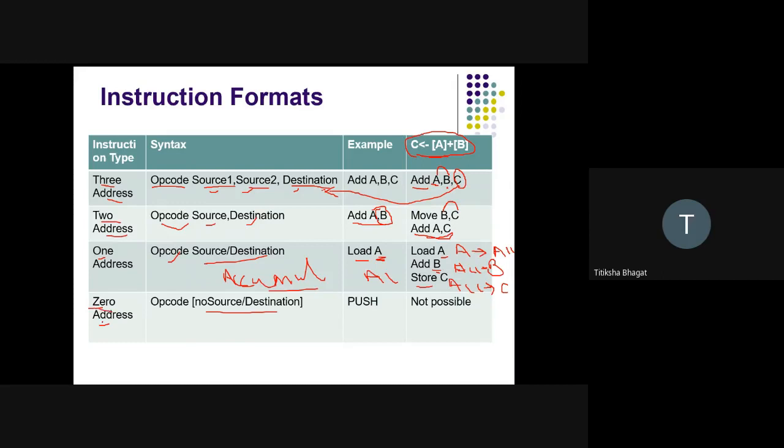Whereas in a zero address instruction, we have no source and destination, but the one responsible for performing all the operations is the stack. So we have the top of the stack, we have the push instruction, and we have the pop instruction. In a zero address instruction, the stack acts as the important factor.